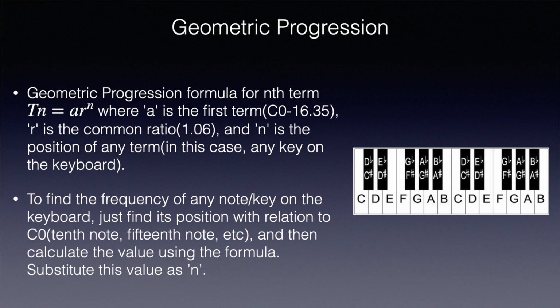As you can see in the formula, there are 3 variables A, R and N, where A is the frequency of C0, 16.35 Hz. R is the common ratio that we derived before, 1.06. N is any key on the keyboard. So it can be this, it can be this, and it can be this, any key. So now, if you want to find the frequency of any of those keys, just find its position with relation to C0 and then substitute that value as N and calculate using the formula.